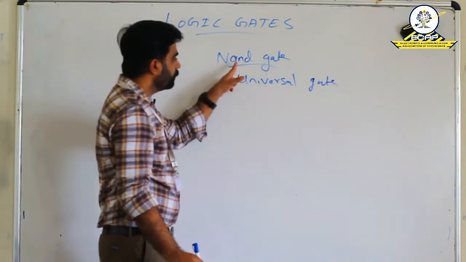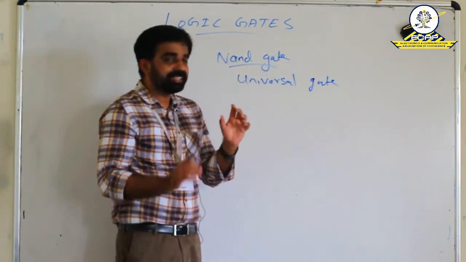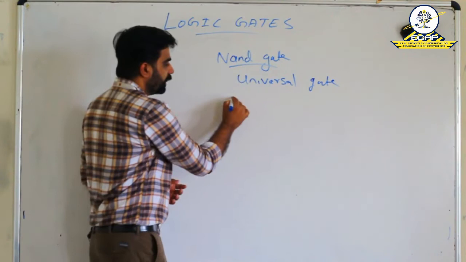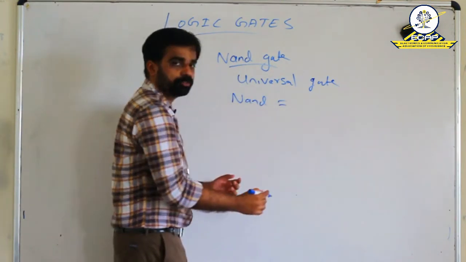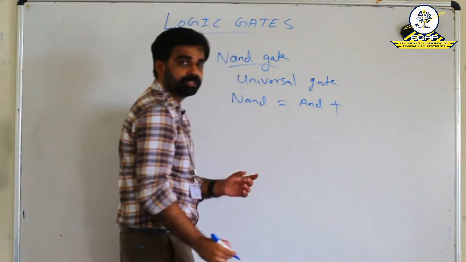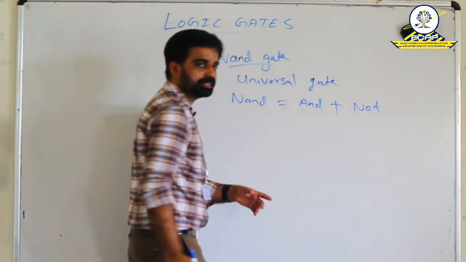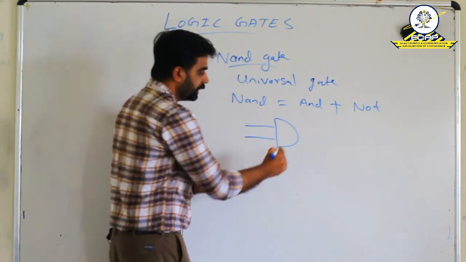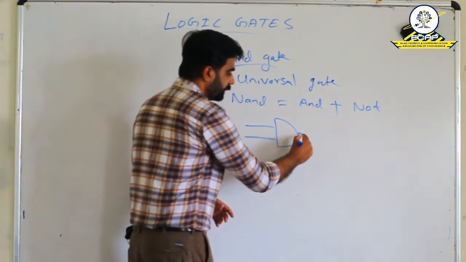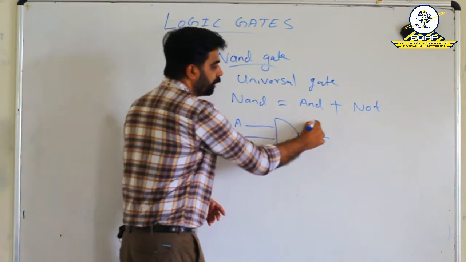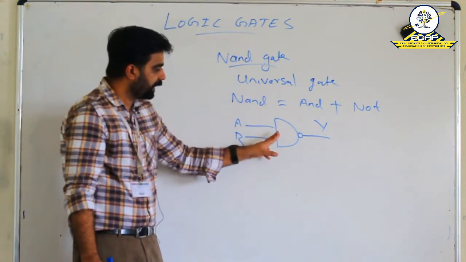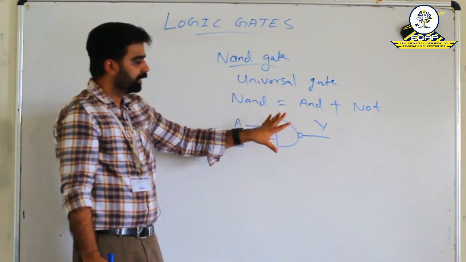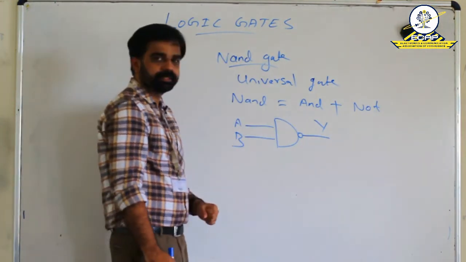Universal gate. From the name itself, we can see that NAND means something related to AND NOT. So, we can split this NAND as combination of AND gate plus NOT gate. So, the symbol of the NAND gate will be like this. This is our AND gate plus an inverter, that is a bubble will come at the output. So, A and B are the input and Y is the output. Here we can see AND plus inverter, that is what NAND is. So, this is the basic symbol of NAND gate.